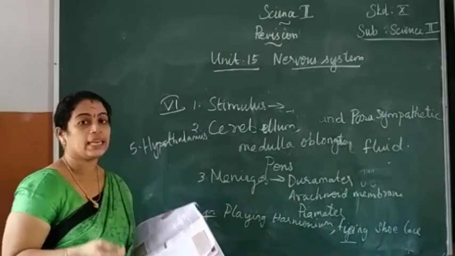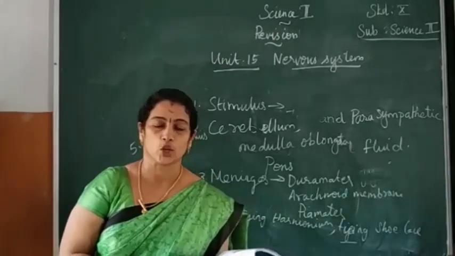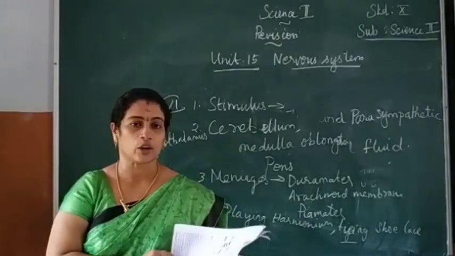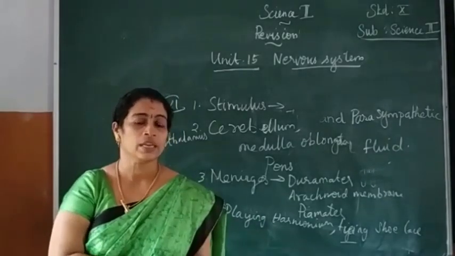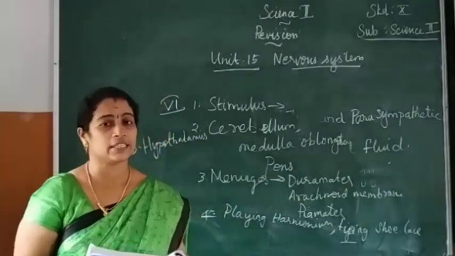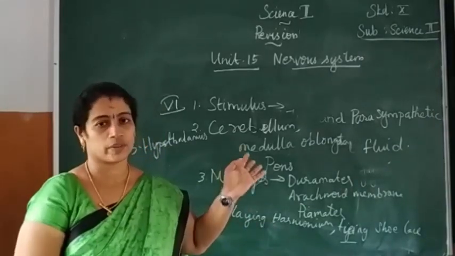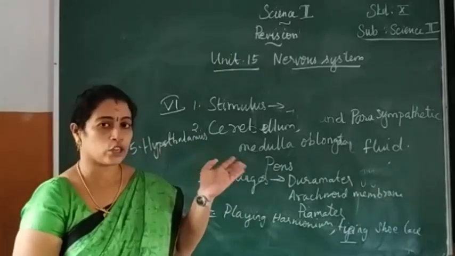Hypothalamus acts as a link between the nervous system and the endocrine system. Just write it in a sentence. Do not write a single word, according to the marks. If it is for 2 marks, they will reduce the marks. So write in the form of a sentence: hypothalamus acts as a link between the nervous system and the endocrine system.